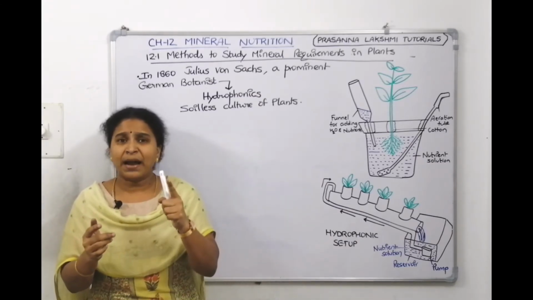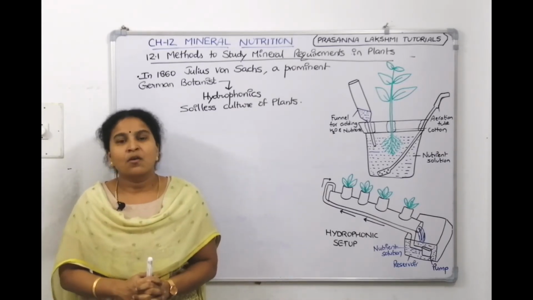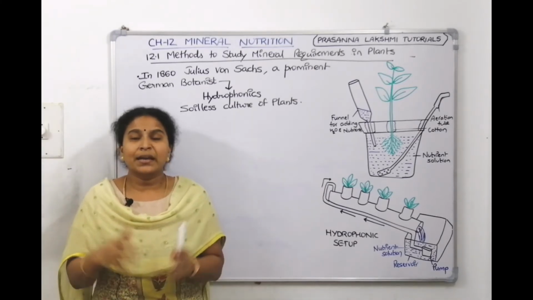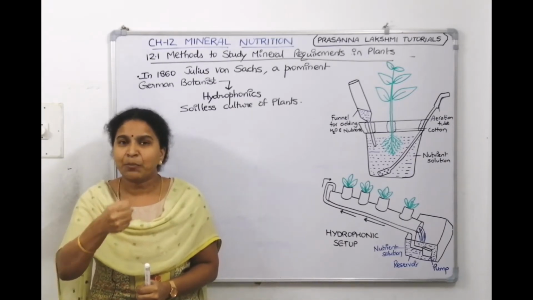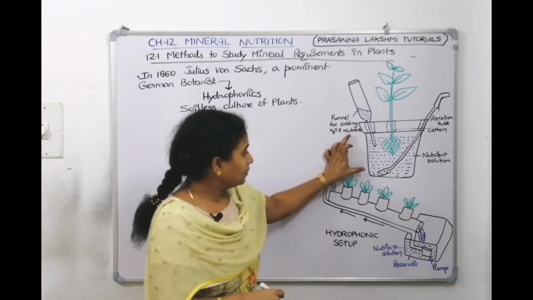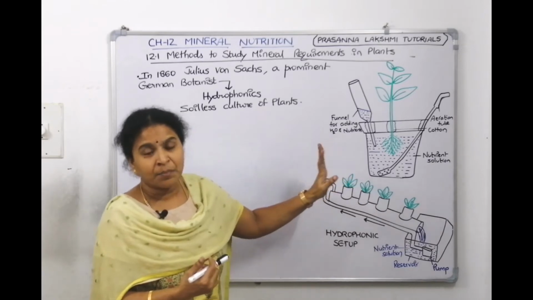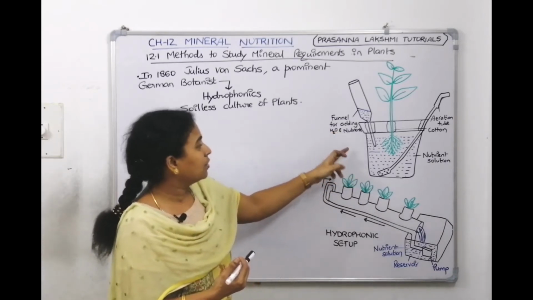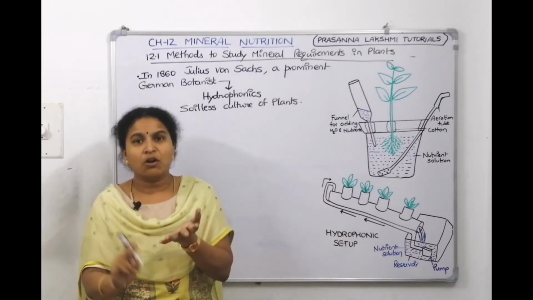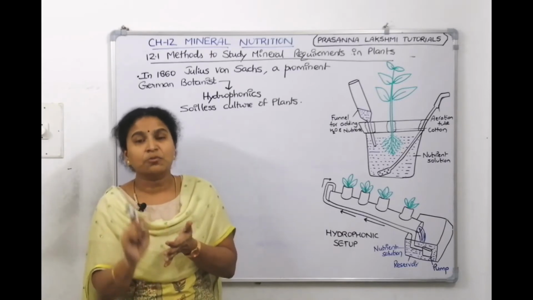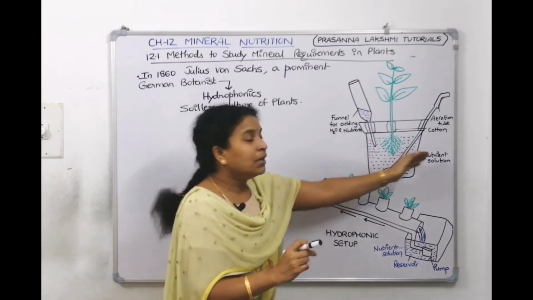Then why do plants need soil? Means in the soil minerals are there, right? Because it takes minerals from the soil and it gives anchorage also. Suppose for example, this is a pot. In the pot, what have we done? We did not add soil here. We added a defined nutrient solution. Defined nutrient solution means how much sodium concentration, nitrogen concentration, calcium concentration, magnesium concentration, iron concentration, to these percentages you dissolve and you have prepared a nutrient solution.